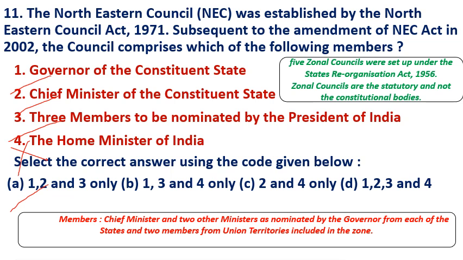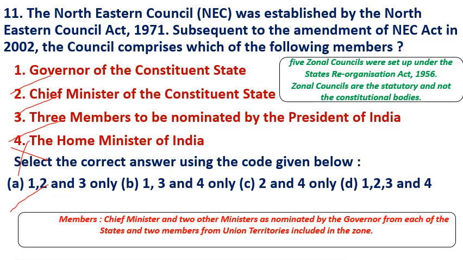Chairman: the Union Home Minister is the chairman of the zonal council, but ex officio chairman. Next, vice chairman. The chief ministers of the states included in each zone act as the vice chairman of the zonal council for that zone by rotation, each holding office for a period of 1 year at a time.